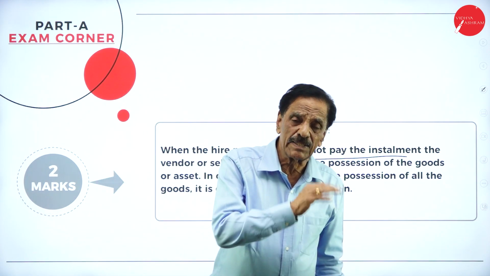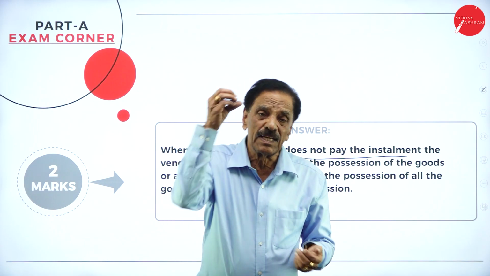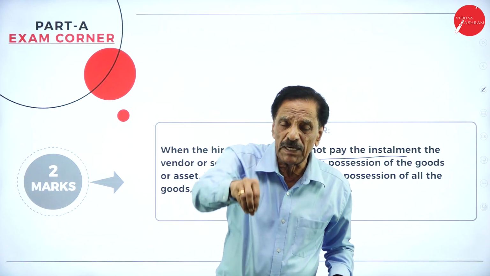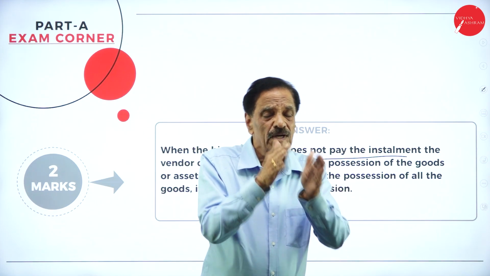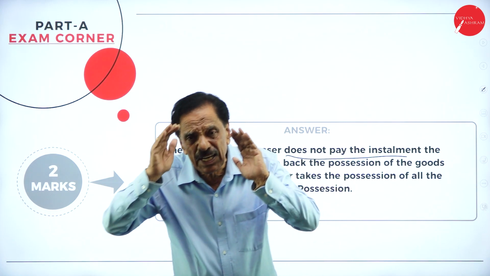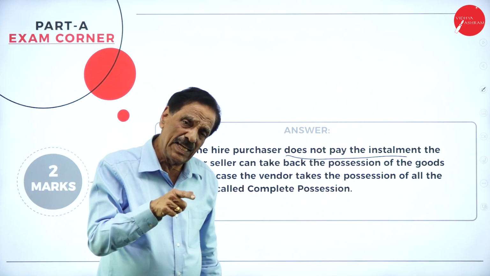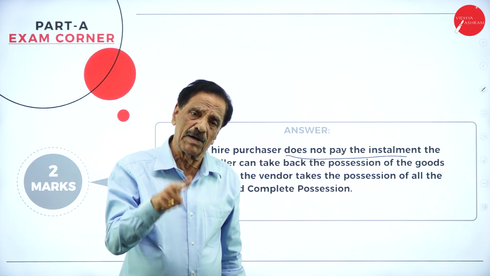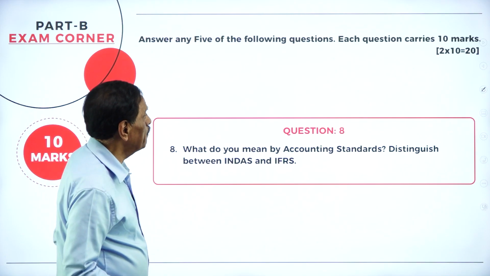Who will take back? The seller will take back, because who failed? The buyer failed to pay. The seller has got a right to take back the goods. Under this system, the rights of the goods do not transfer from seller to the buyer till the last installment ends. If the entire amount is paid by the buyer, then only he becomes the owner; till then the seller is the owner. This is the point. So all the 7 questions have been answered here.